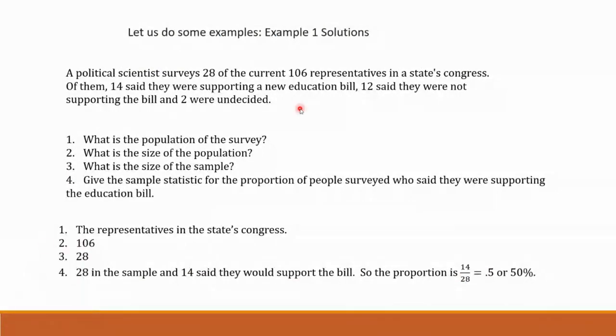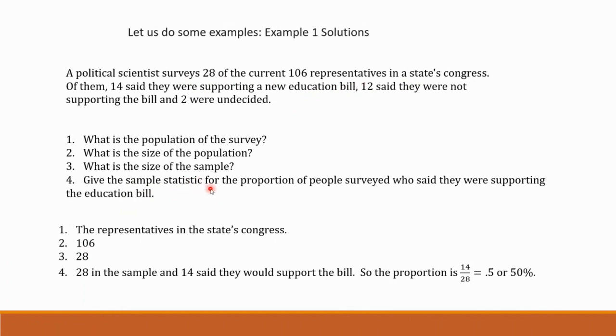Okay, so again, the population is the 106 representatives in the state Congress. We're surveying a certain subcollection of them. That subcollection is the sample. The sample size is 28. Here we have a statistic. Remember, a statistic is something based on the sample. It's a measurement or calculation, but it's based on the sample. The parameter is when it's based on the entire population.